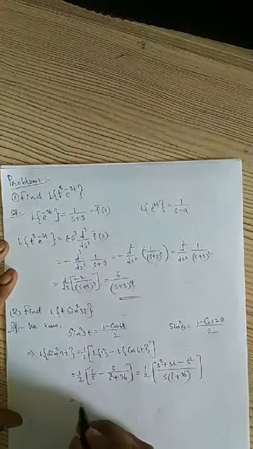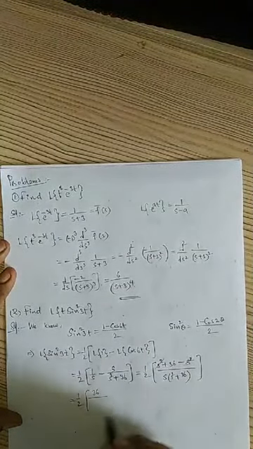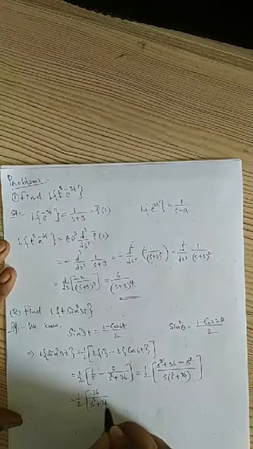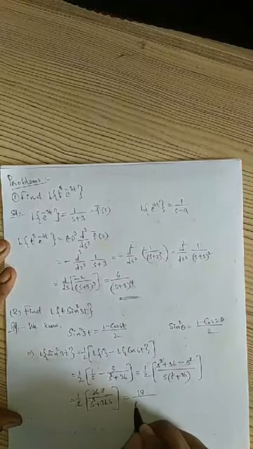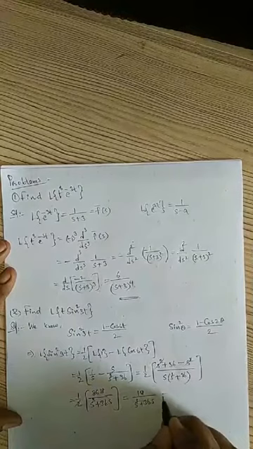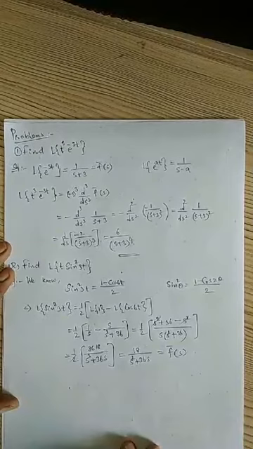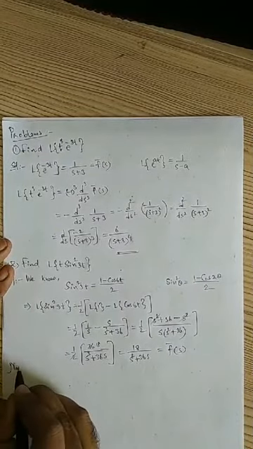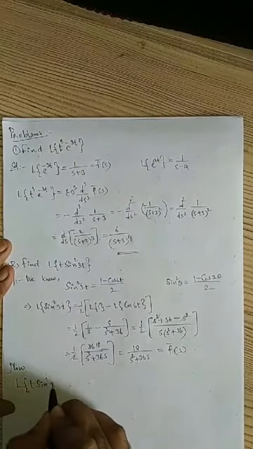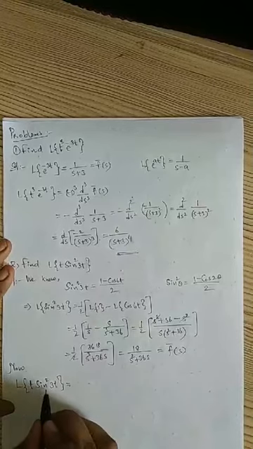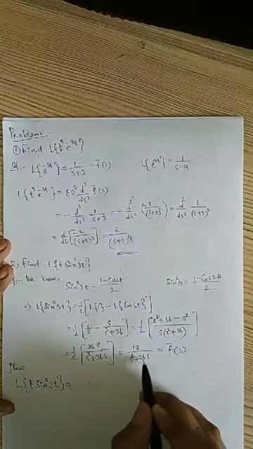Further this is equal to 1 by 2 into 36 by s square cancel, 36 by s cube plus 36s. 2 and here 18. So 18 by s cube plus 36s. This we will consider as f bar of s. Right? Now we will consider Laplace transform of t into sine square 3t. Multiplication by t. Already we have the Laplace transform of sine square 3t, which is given by 18 by s cube plus 36s.